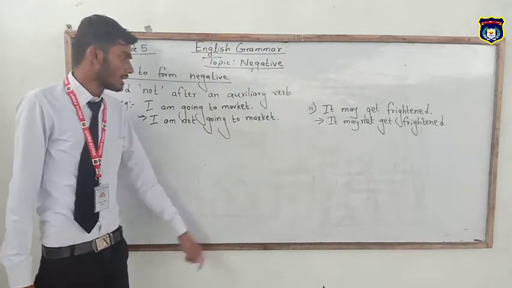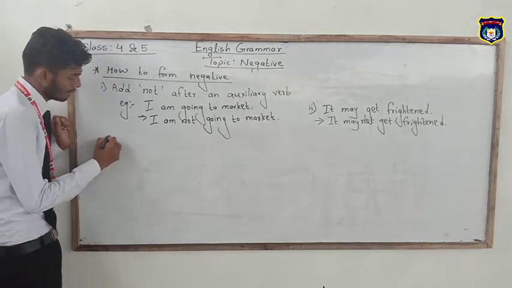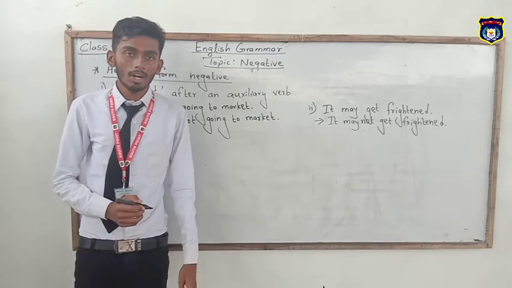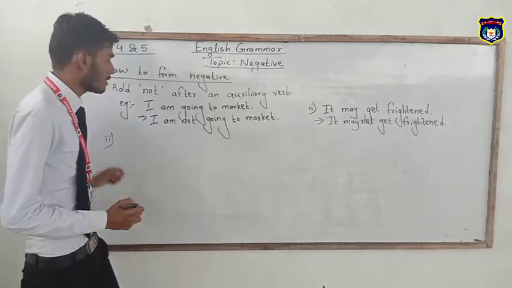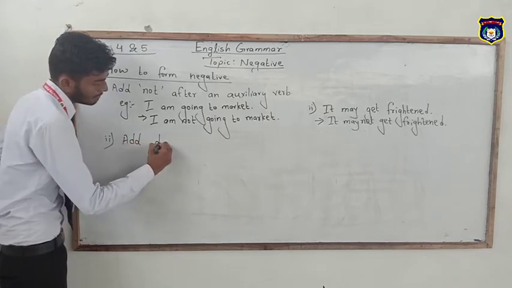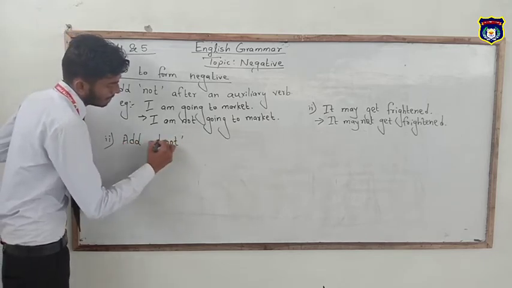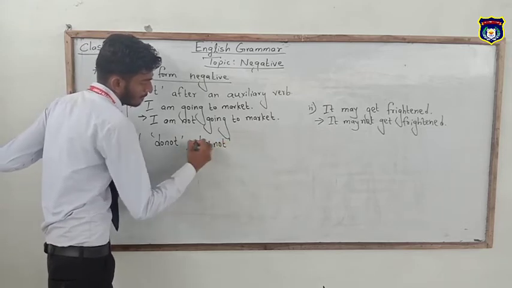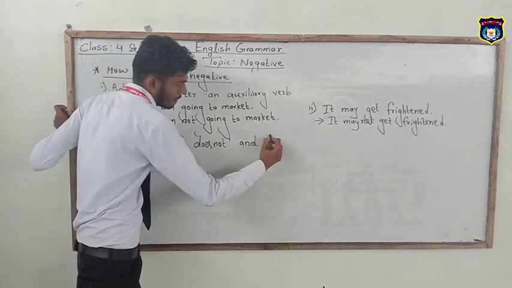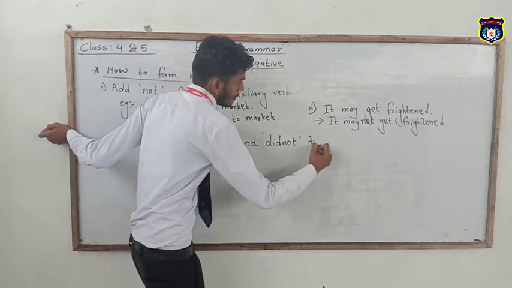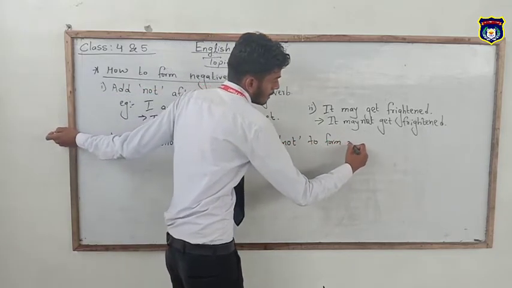Now another, we have to add do not, does not and did not to make a sentence negative according to the verb form. Add do not, does not and did not to form negative.